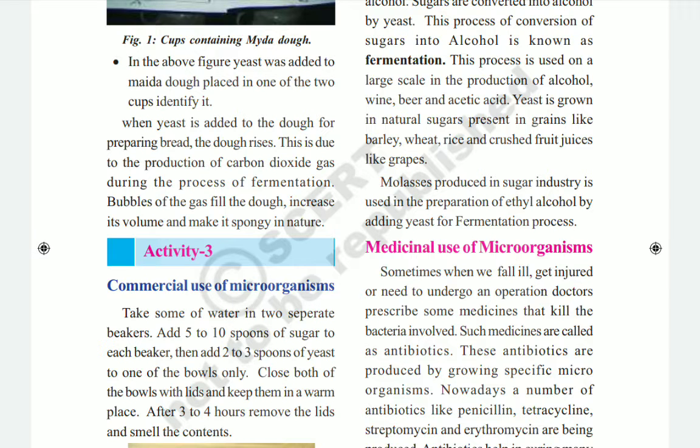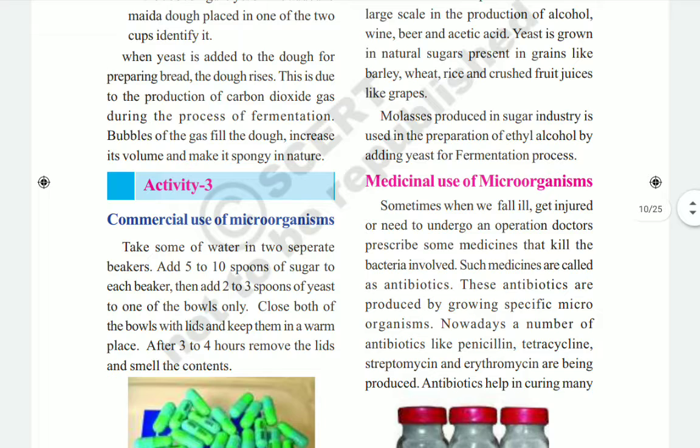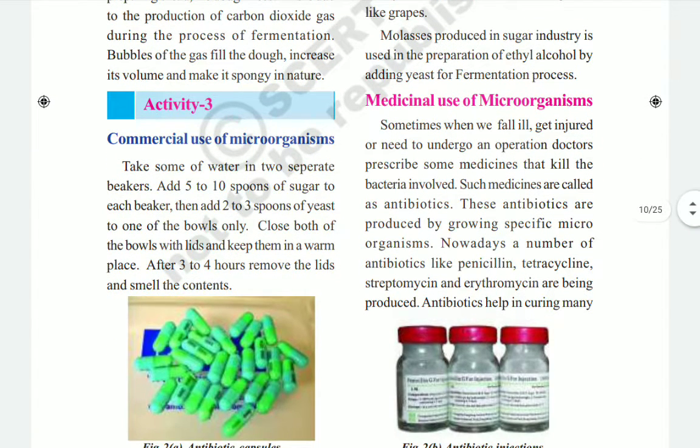So in the molasses again there is some production of yeast. That molasses will be the main ingredient in the preparation of alcohol. By using the process of fermentation, the molasses will be added to the sugar water or any fruit juices, then we can get the alcohol. So the fermentation process plays the main role in getting alcohol by using the yeast and fruit juice.